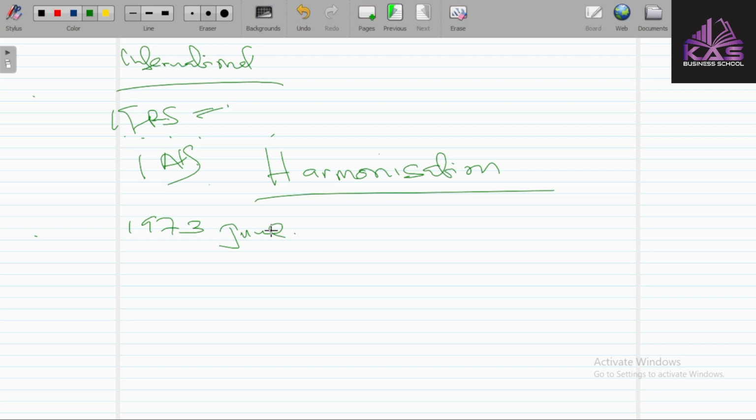They met and agreed to establish a committee known as the IASC, the International Accounting Standards Committee, to produce accounting standards which will regulate and guide the preparation and presentation of financial statements. The 10 nations that came together in 1973 to form this committee were the UK, US, France, Ireland, Australia, Canada, Germany, Japan, Mexico, and Netherlands.